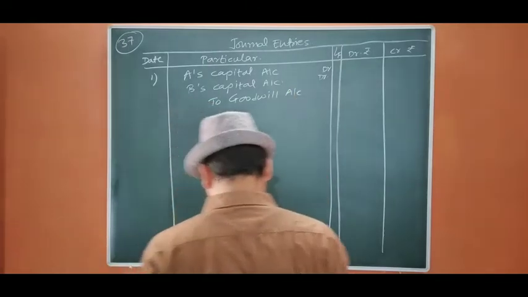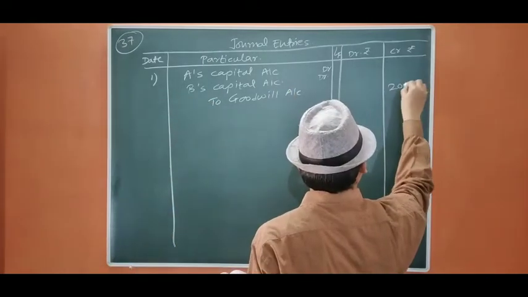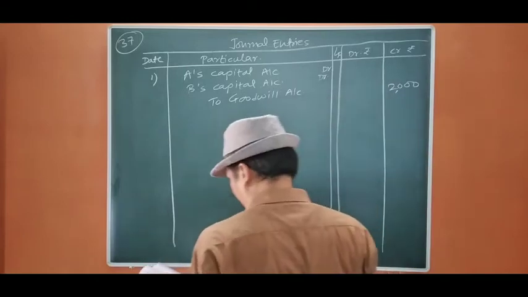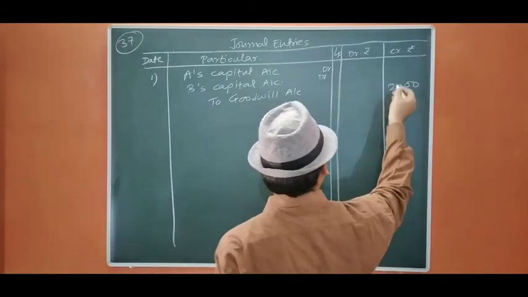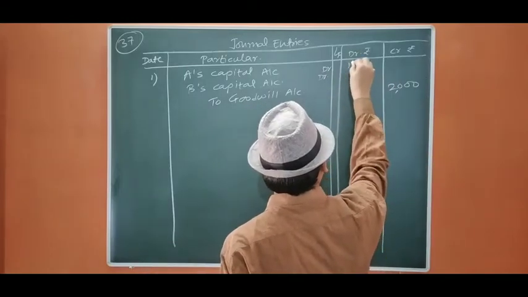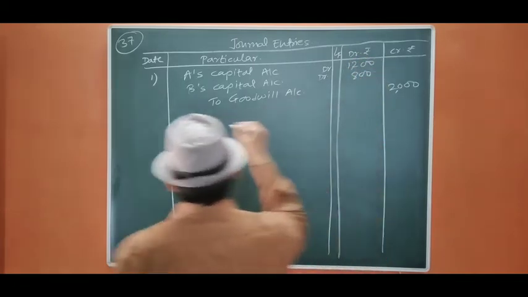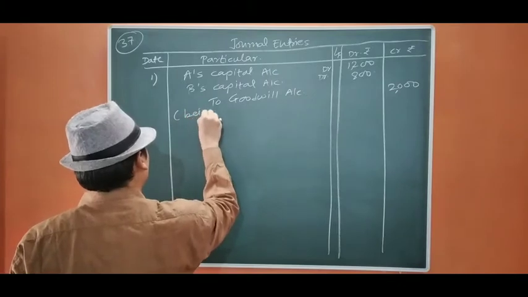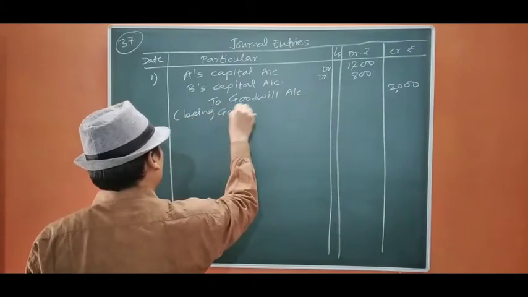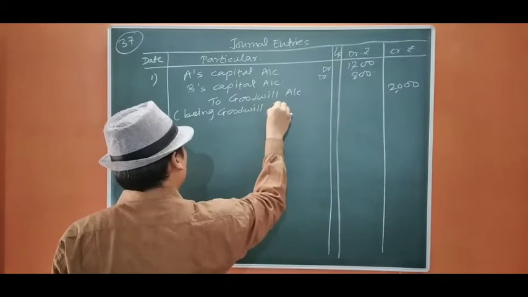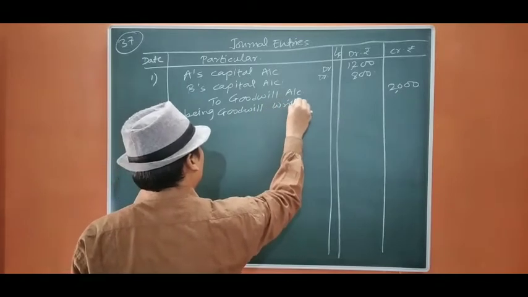Goodwill appearing in the books is 2,000 and it is going to be distributed in 3:2. So 5 4s are 20, 4 3s are 12, 1200, 4 2s are 8, 800. Being goodwill written off.